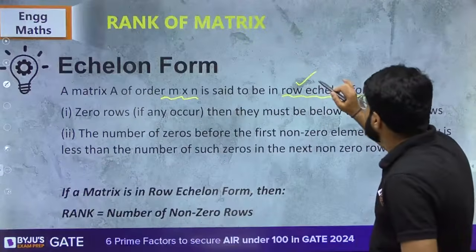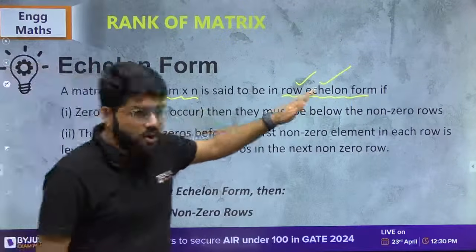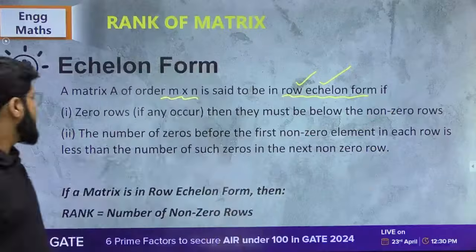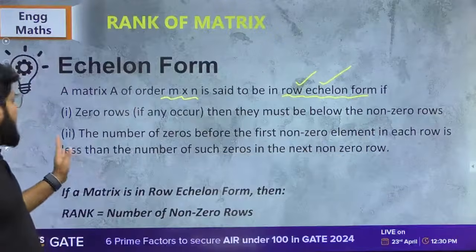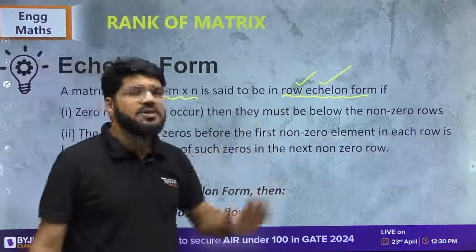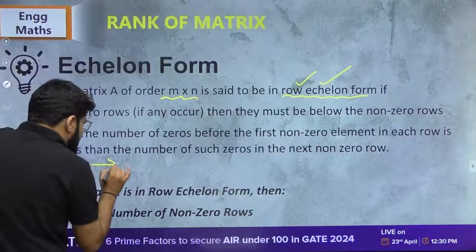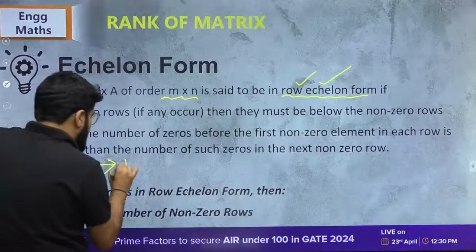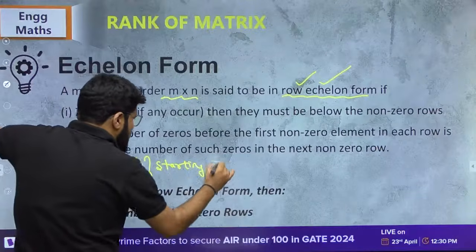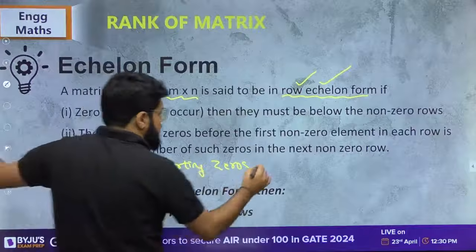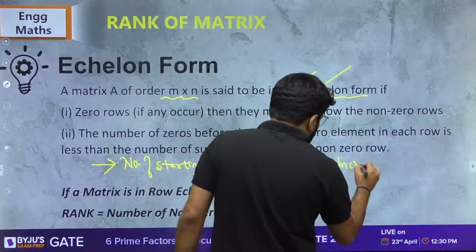A matrix is said to be in row echelon form if zero rows, if any, they must be below the non-zero rows. I will simplify and tell you, don't worry. And second, the number of zeros before the first non-zero element in each row is less than the number of such zeros in the next non-zero row. Now let me simplify this language for you. Second point, please note down that the number of starting zeros, then I will explain you with example also. The number of starting zeros must be in increasing order.